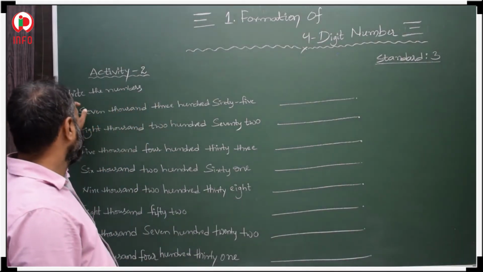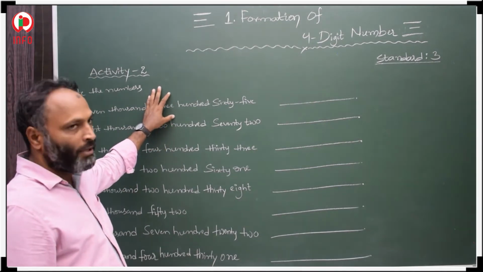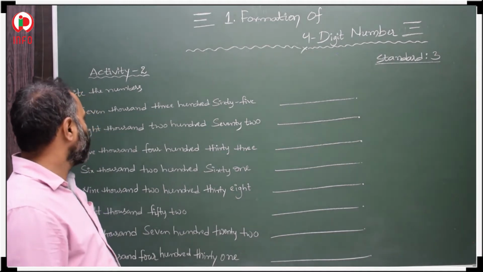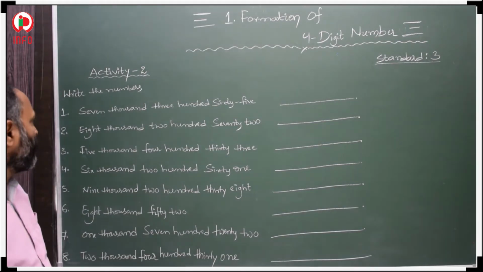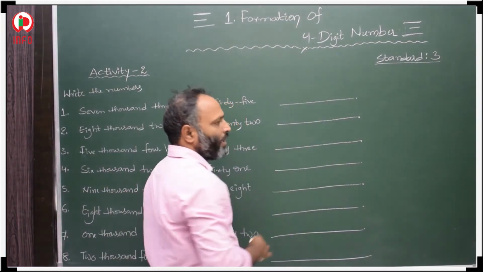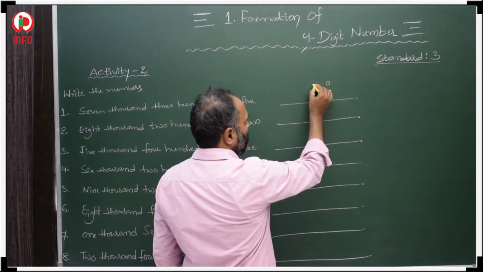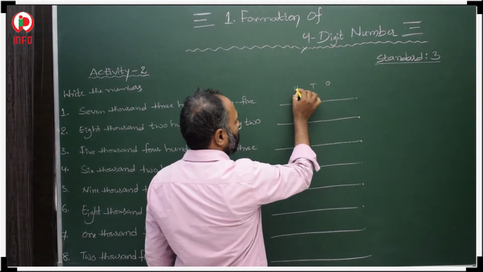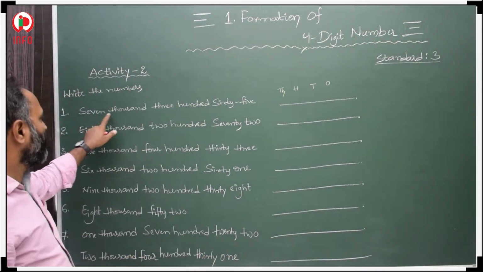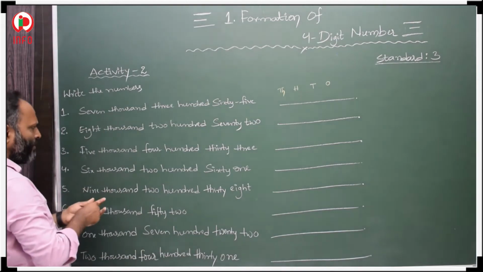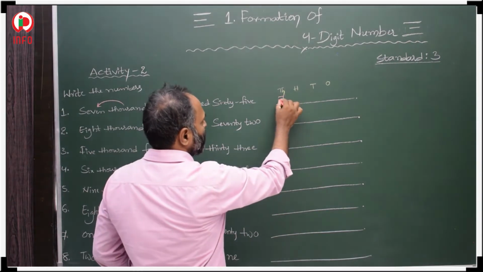Now here, write the numbers. Number names are given, so we have to write these number names as numbers. First question, 7,365. We have to take 4 place values. First place value is ones, next is tens, then hundreds, then thousands. What is given here? 7,000. So in the thousands place 7.